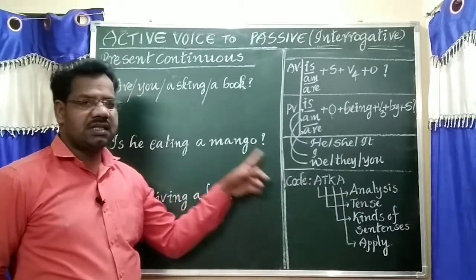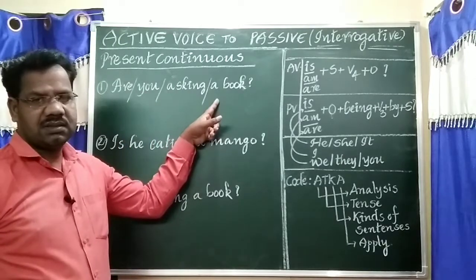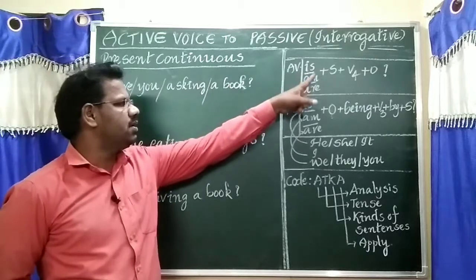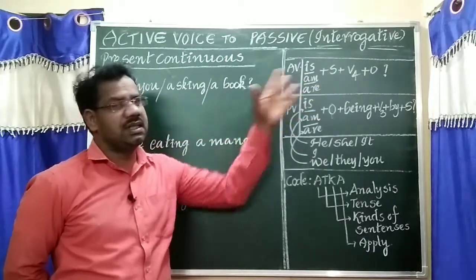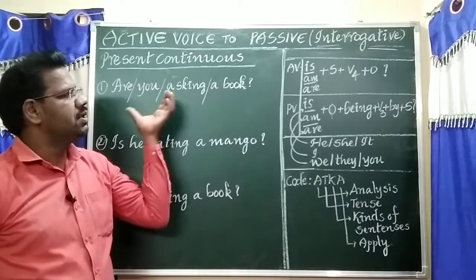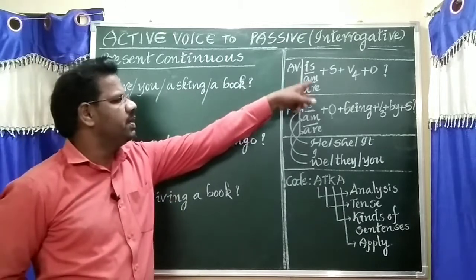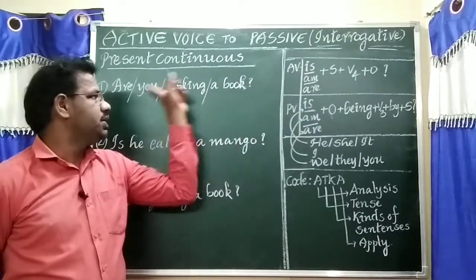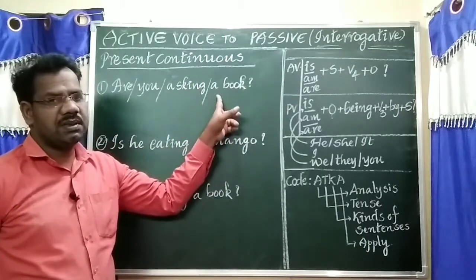First of all, analysis: helping verb, subject, main verb, object. What is the helping verb? Are. Sometimes is or am. Then after it, subject, before object. See, once compare here. Are is there. Subject: you. Before means asking. Object means a book.